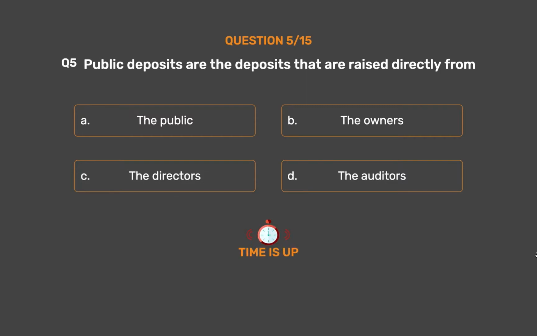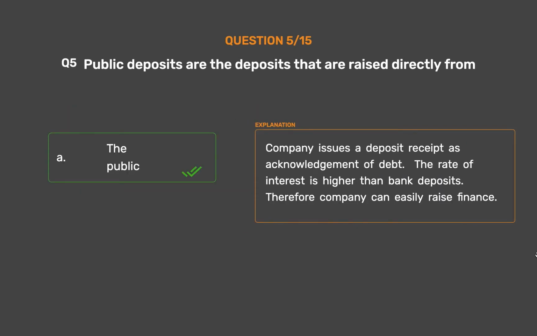The correct answer is Option A. The public. Company issues a deposit receipt as acknowledgement of debt. The rate of interest is higher than bank deposits. Therefore, company can easily raise finance.